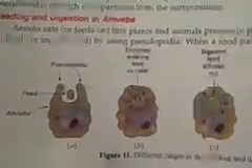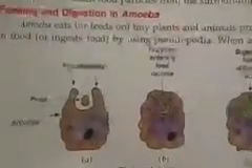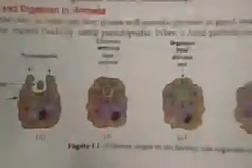And amoeba takes in food by using pseudopodia. Means the process takes place through pseudopodia. When food particles come near amoeba, here you can see, I'll show you a video also, you can see the pseudopodia and its sensors and food particles. This pseudopodia captures it, and this capturing is termed as phagocytosis, children.